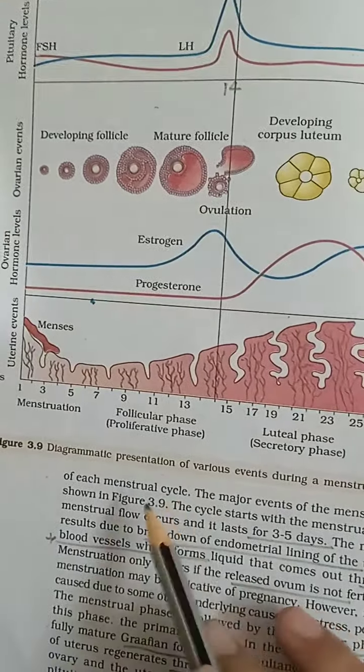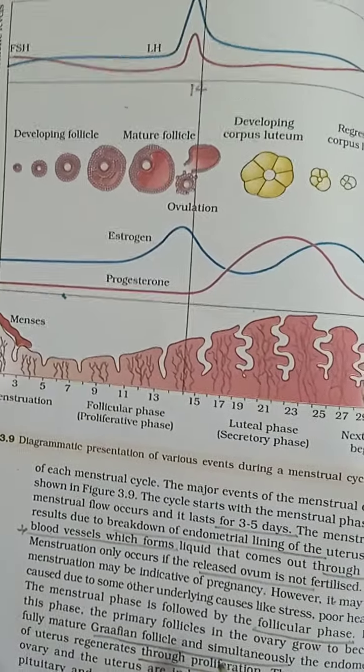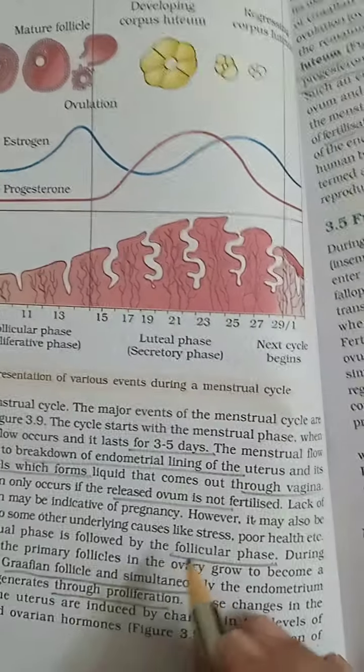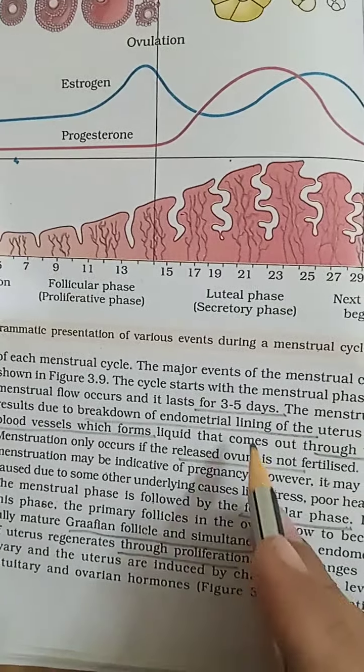This is the menstrual cycle. Very important. The menstrual cycle is a 26 to 28 day cycle in mammalian female primates: apes, gorillas, monkeys, and human females. The menstrual cycle has three phases mainly.